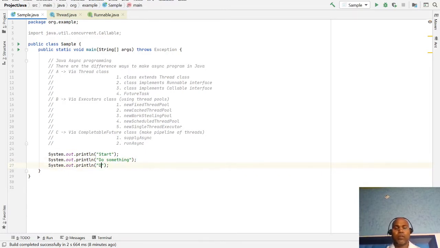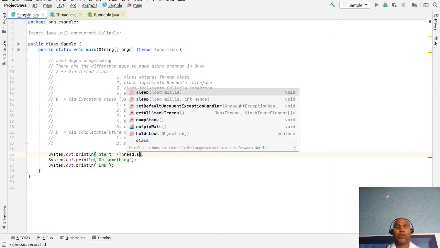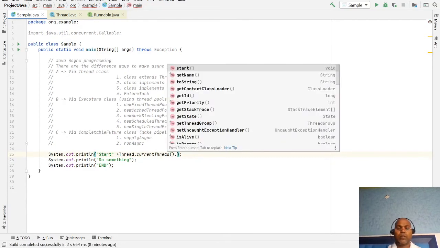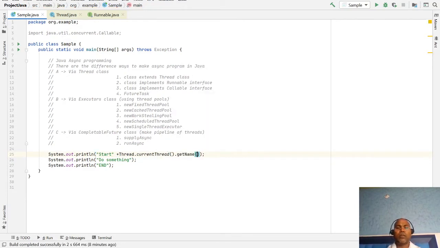Done. End. All are run inside the main thread. If you know the thread name, this is the one utility through which you can know.